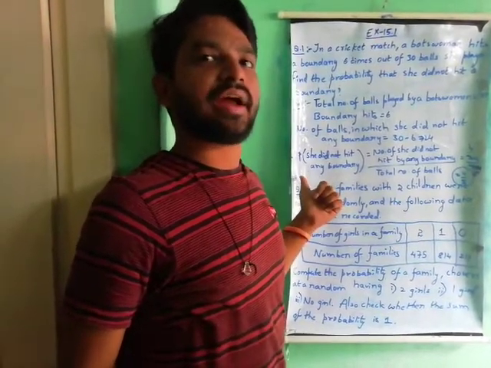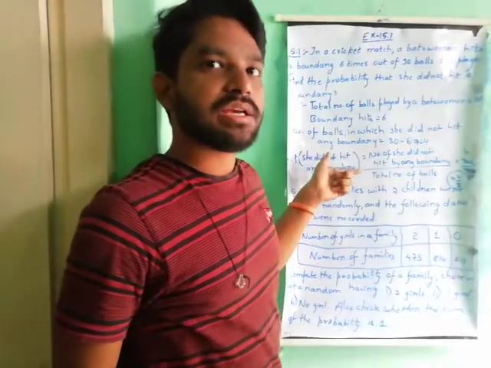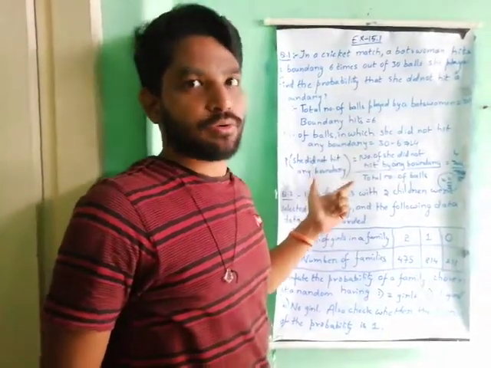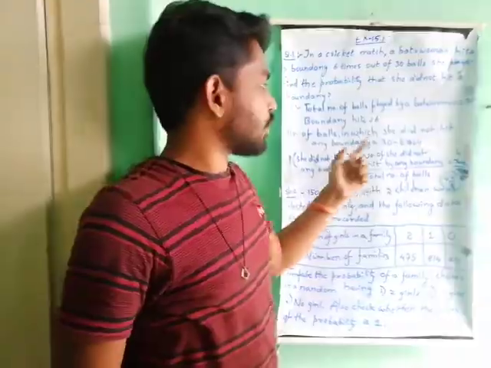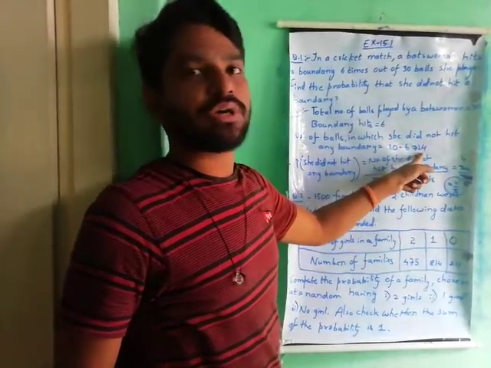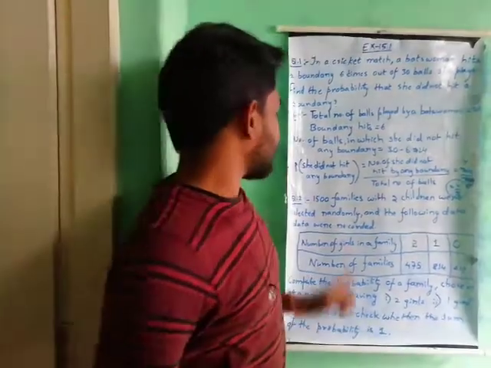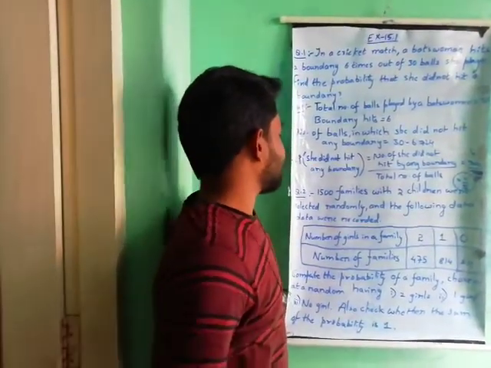So here we are finding the probability. Probability means the formula is favorable outcomes by total number of outcomes. So for she did not hit a boundary, the favorable cases are 24 cases out of 30 cases. Understood?